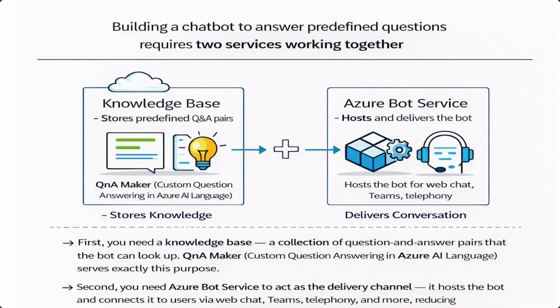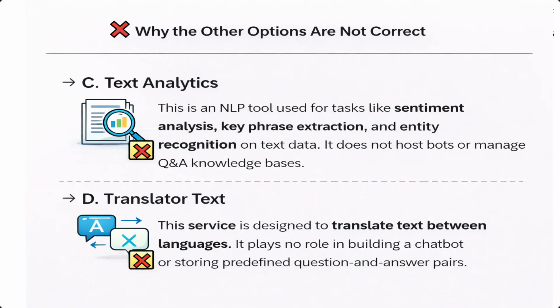Why the other options are not correct. C. Text analytics. This is an NLP tool used for tasks like sentiment analysis, key phrase extraction, and entity recognition on text data. It does not host bots or manage Q&A knowledge bases. D. Translator text. This service is designed to translate text between languages. It plays no role in building a chatbot or storing predefined question and answer pairs.